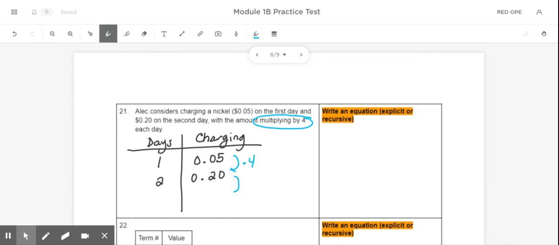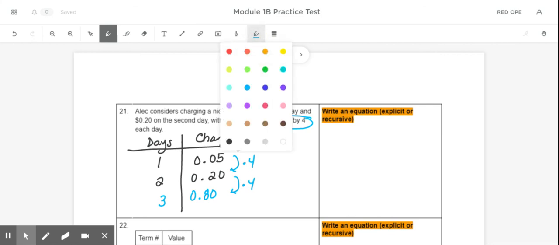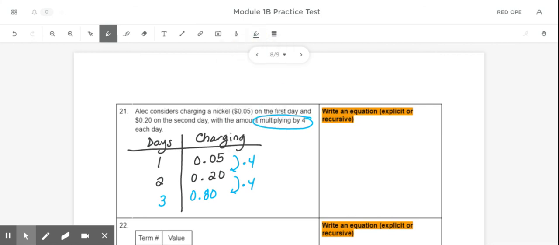So that tells me that the next number here would be 80 cents, because that's what I get when I do 20 times 4. To write an equation here, we could write the explicit or the recursive. You get to pick. I'm going to show you how to do both, but on the test, you're only going to have to do one for this problem.